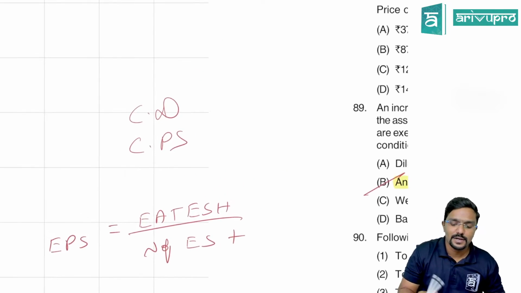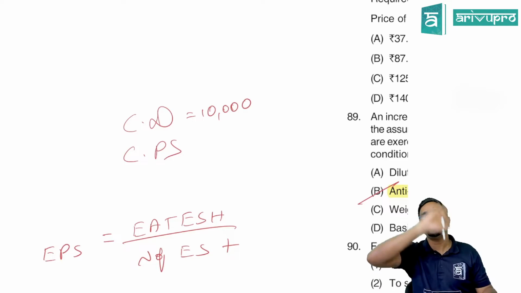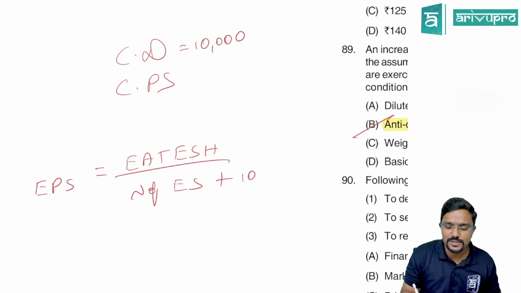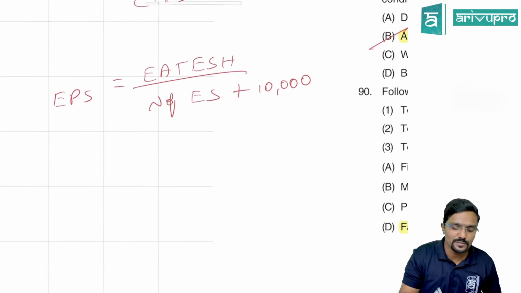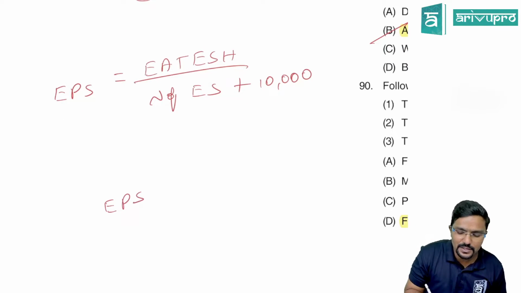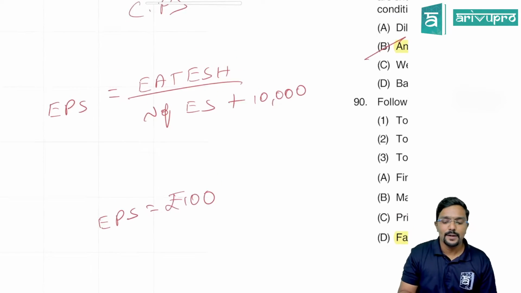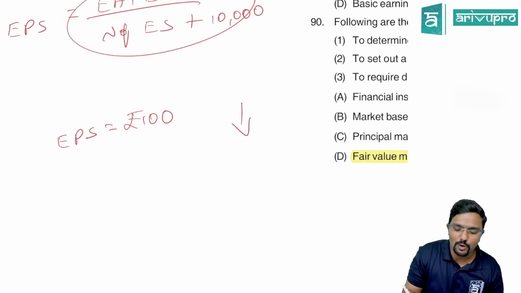So assume there are 10,000 convertible debentures which will be converted into equity shares after 1 year or 2 years. How many equity shares? Assume 10,000. So we will add this 10,000 also as potential equity shares. Okay. So now assume you have got EPS 100 rupees by normal calculation. By doing this, normally the EPS will go down. So assume by doing this calculation you have got EPS 90 rupees.